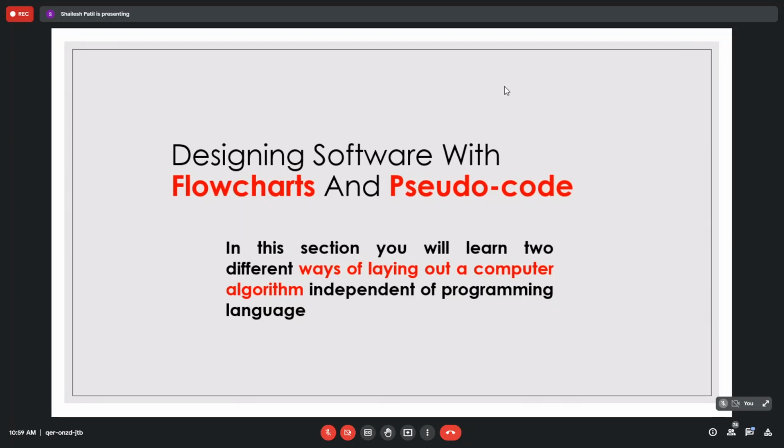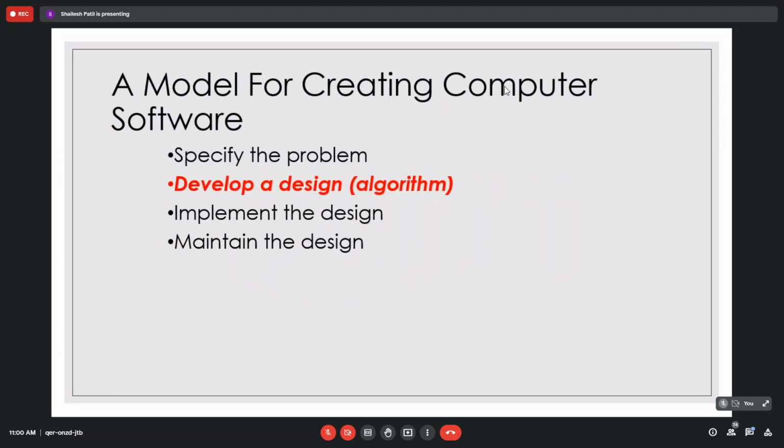How do we represent an algorithm? An algorithm can be represented using pseudocode or a flowchart. You have already written this a number of times. What do you mean by pseudocode? Writing an algorithm in our own language. Yes, but it should be something near to a program. A normal algorithm can say add two numbers, while in pseudocode you write more specifically, add n1 plus n2. Likewise you mention it.